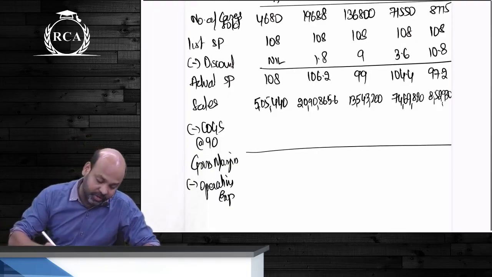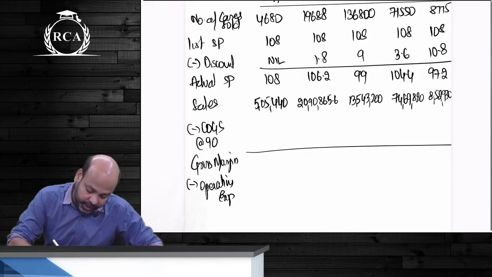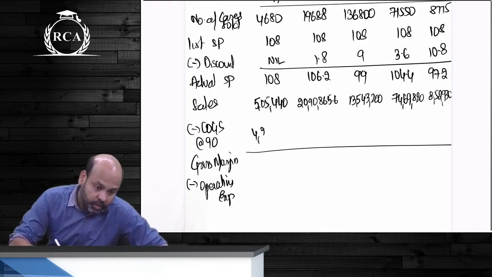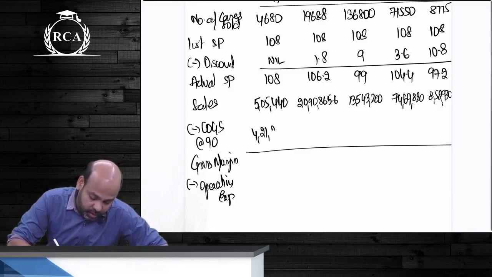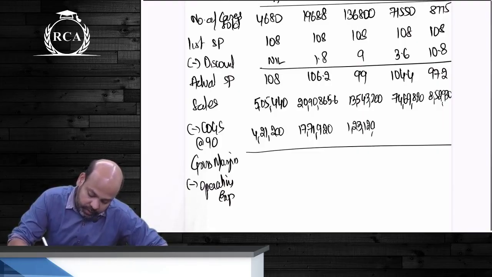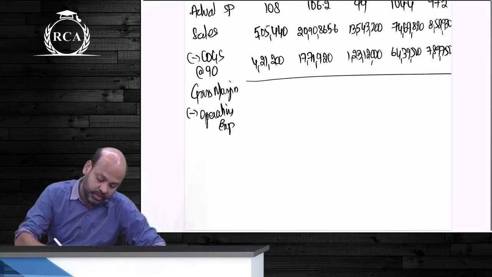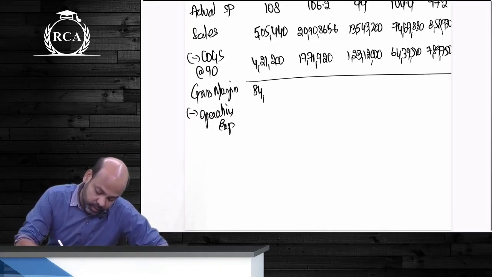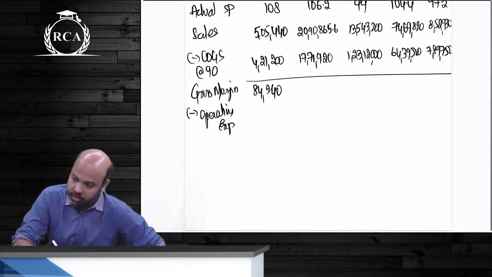Yes, guys. How much is your COGS? Beta 4680 into 90. 4,21,000. Next. 920. Next. 12,000. Next. Next. 750. What is the amount of gross margin? 240. 3 lakh.